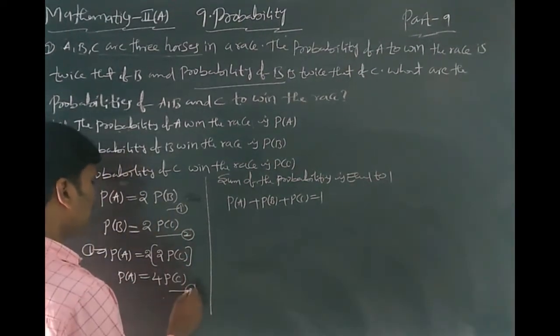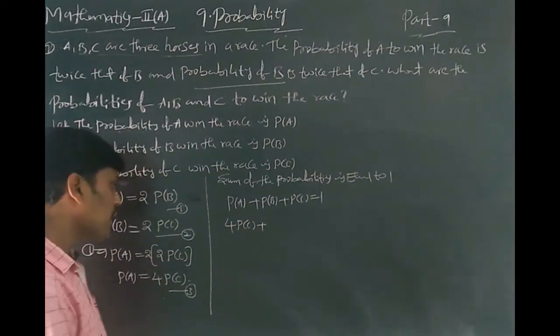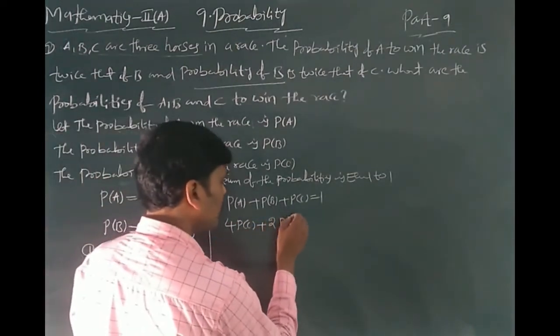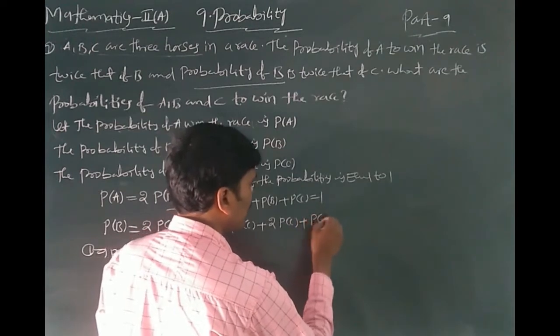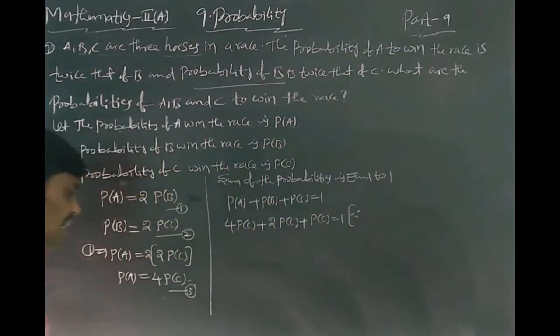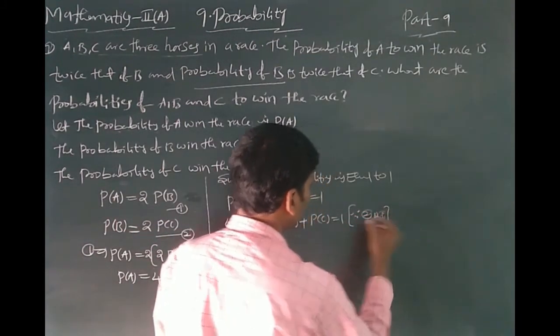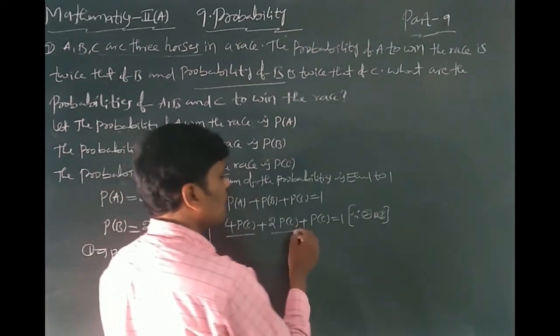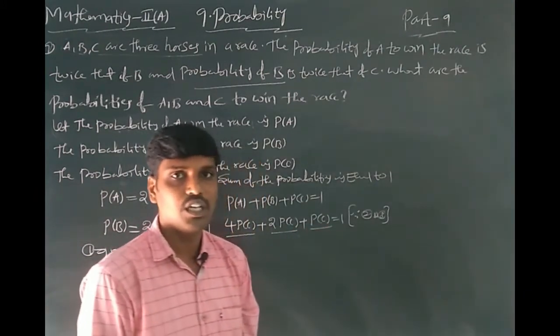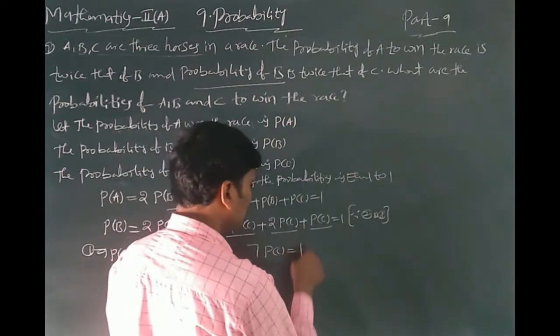You can write P of A value as 4 into P of C plus P of B value as 2 into P of C plus P of C, using equation 2 and equation 3. After that, 4 P of C plus 2 P of C plus P of C, total 7 into the probability of C, equal to 1.